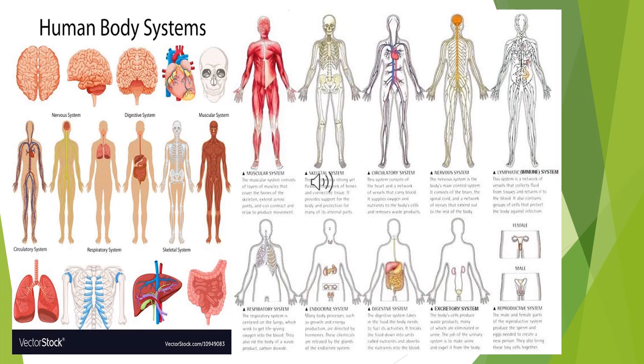Our body is made up of many organs, each of which performs a particular function. A group of organs that work together to carry out the same function forms an organ system. For example, the stomach, intestine, liver, and pancreas carry out digestion.